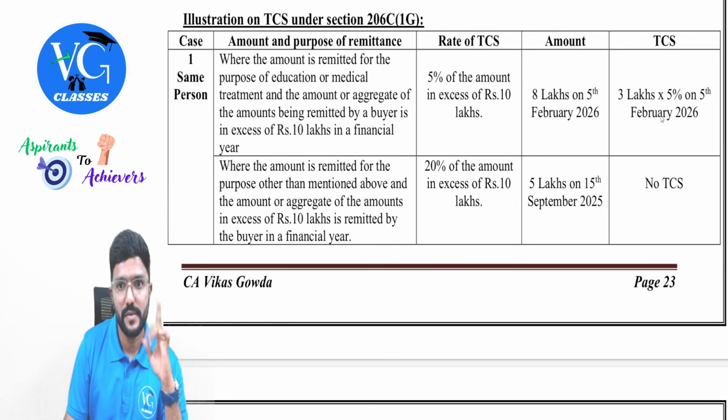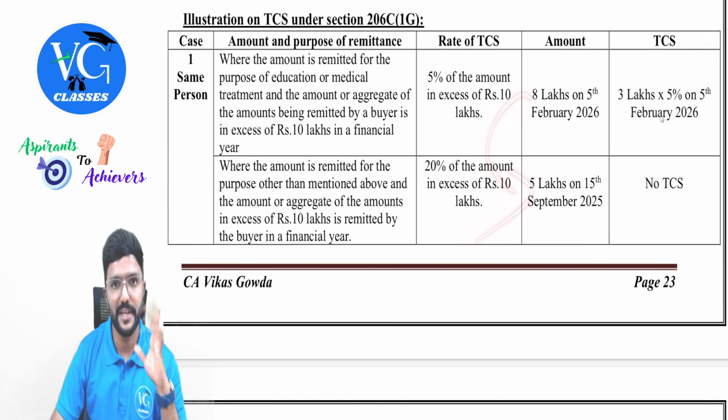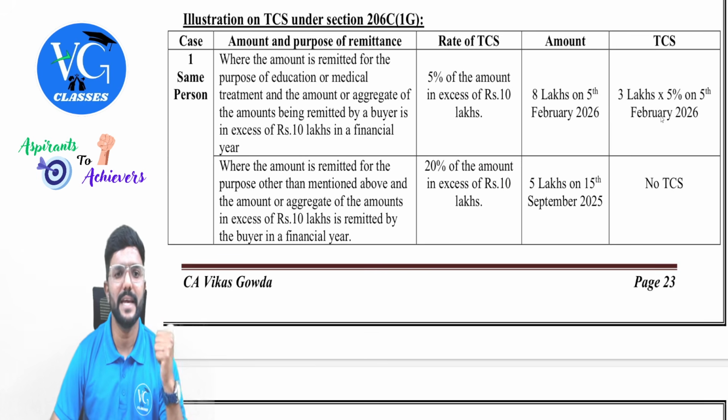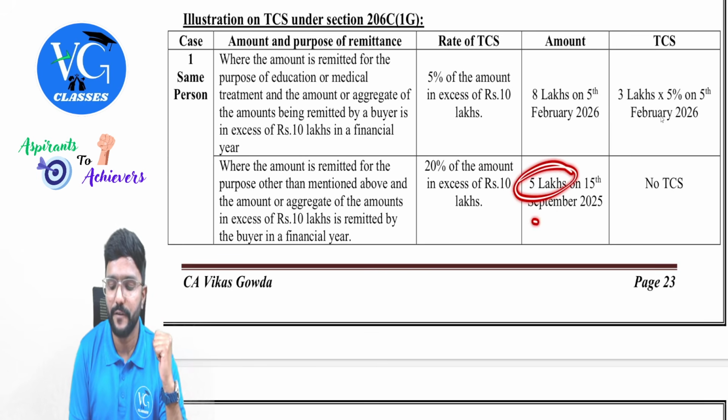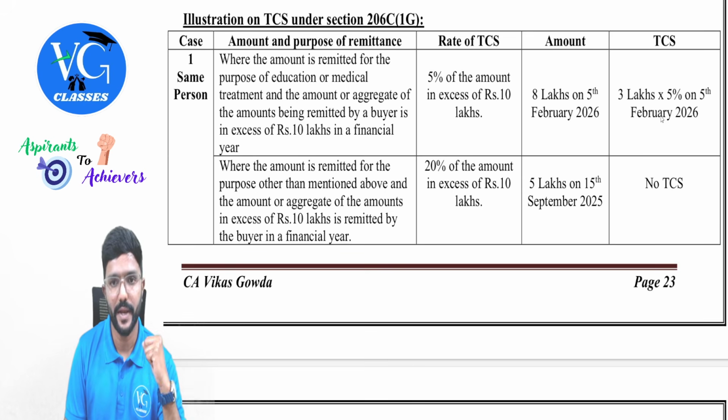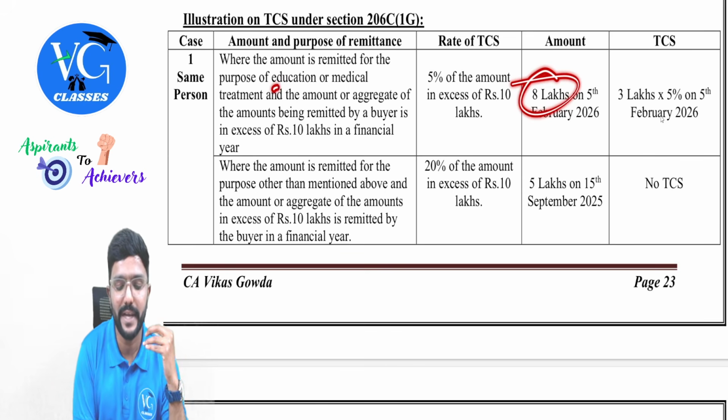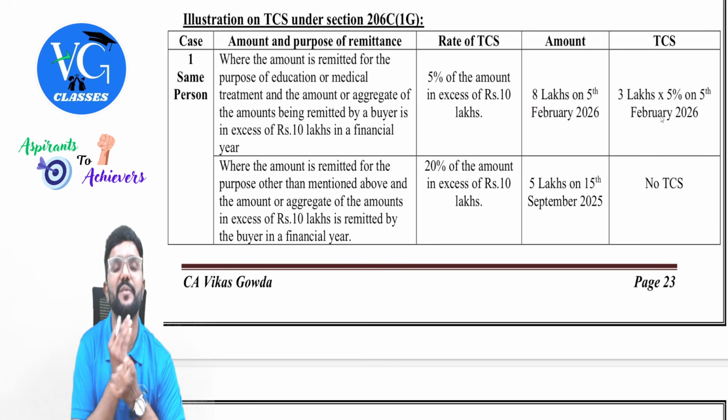Now, I have just interchanged the dates. Please be careful. First, assessee remitted for any purpose other than education and medical 5 lakh on 15th September. As it is within 10 lakh, no TCS. Then he remitted 8 lakh for medical or education purpose on 5th February 2026.